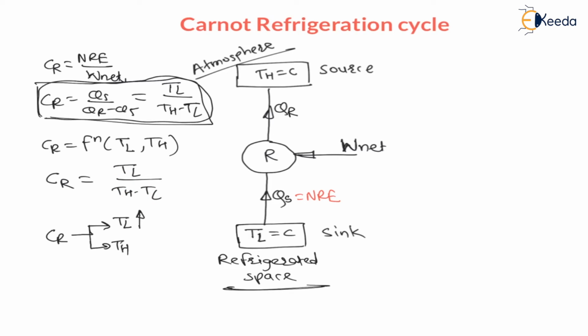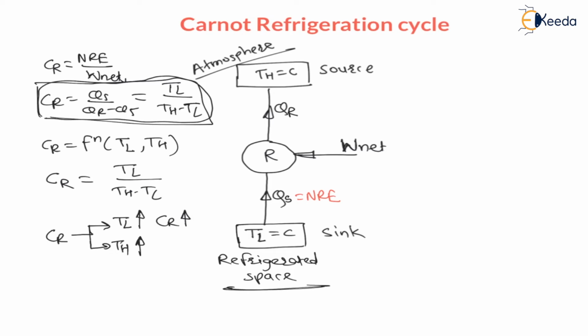Therefore, the COP of the refrigerator also increases. And if the higher temperature increases, then the subtraction of higher temperature minus lower temperature goes on increasing. Therefore, as the higher temperature increases, the denominator goes on increasing, and the COP goes on decreasing.